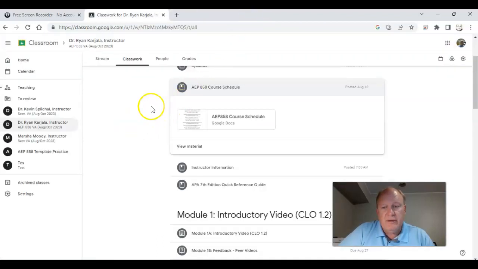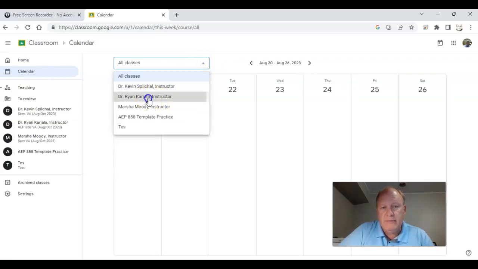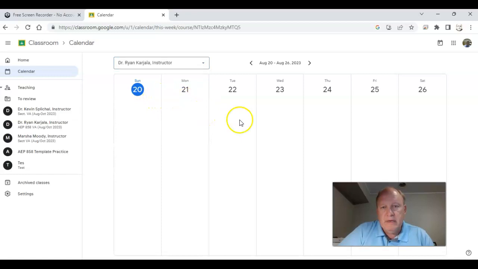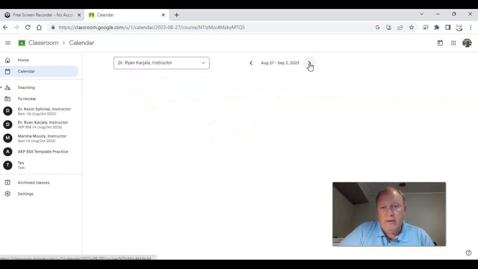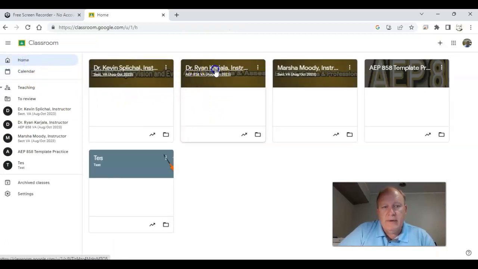Another thing I want to point out to you is there's also a calendar here. If you have multiple classes in Google Classroom, you can choose your class. Like I'm going to choose this one. And then if you go along here, you'll be able to see your modules. The first module is module 1, and there are 3 parts. So let's take a look at that one again.